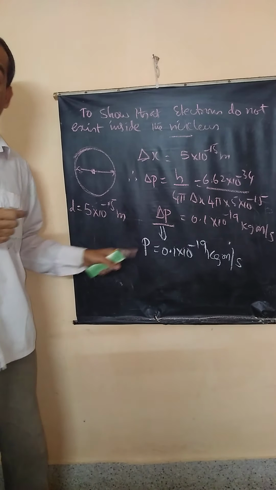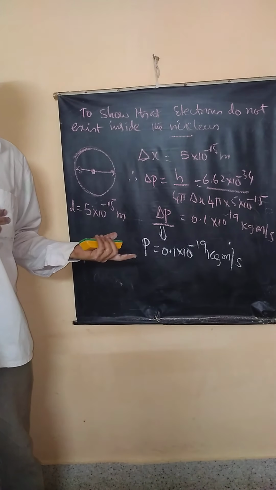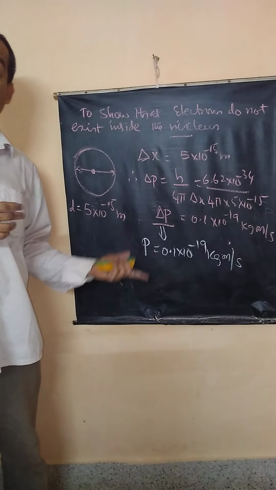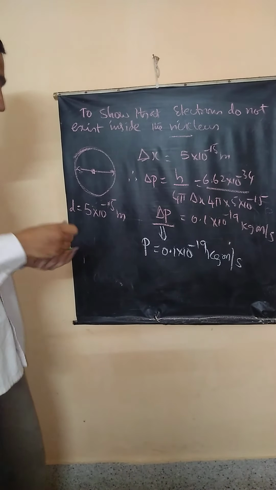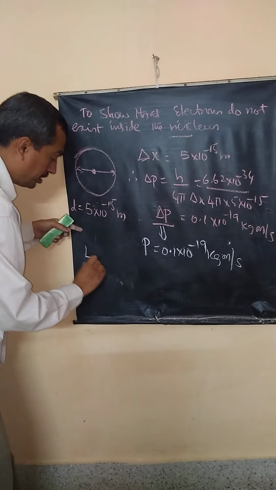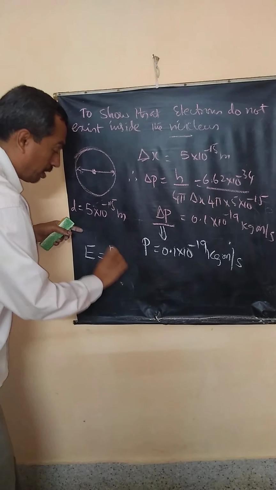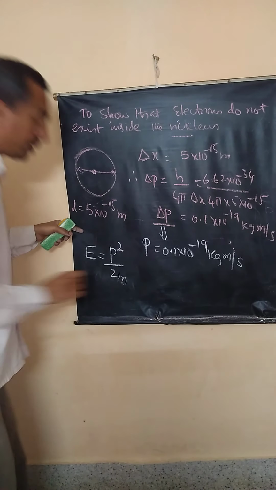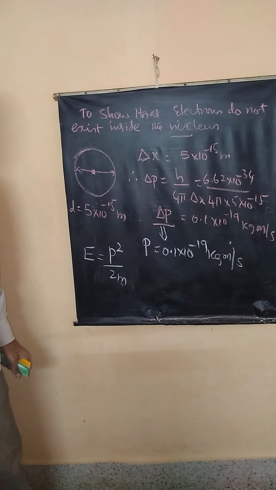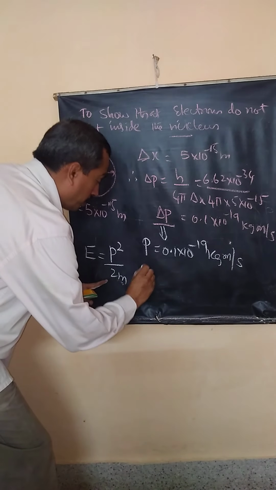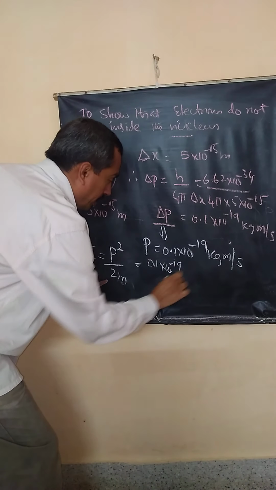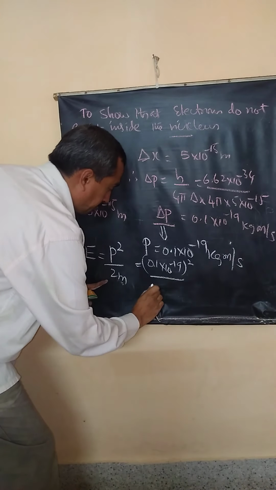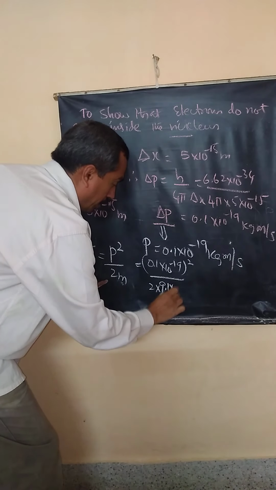So, if this is the momentum, can we use a non-relativistic formula to find what its energy could be? If the electron is inside the nucleus, then what could be its energy? Energy is given by, in non-relativistic theory, p square by 2m. Correct? Therefore, p square, 0.1 into 10 power minus 19 whole square, by 2 into the mass of the electron.